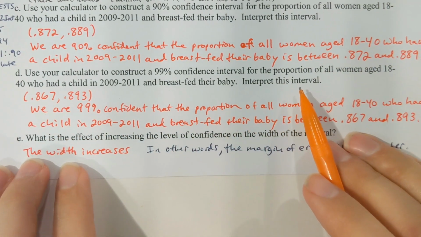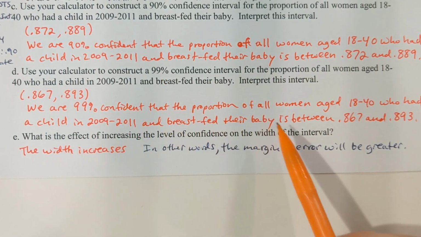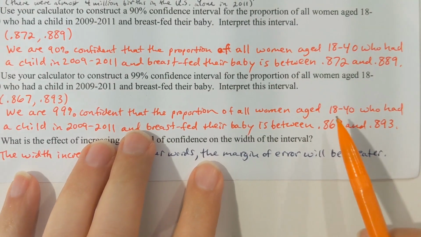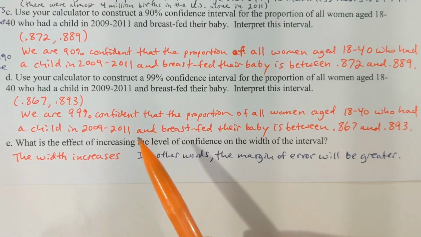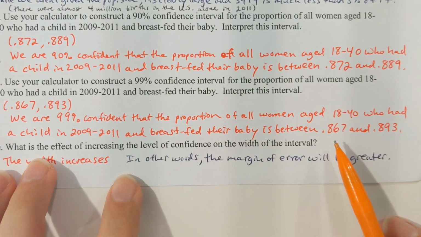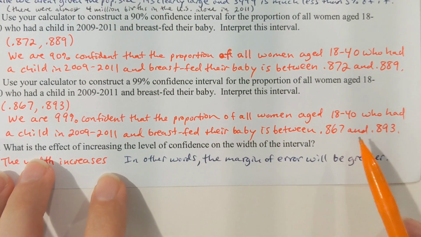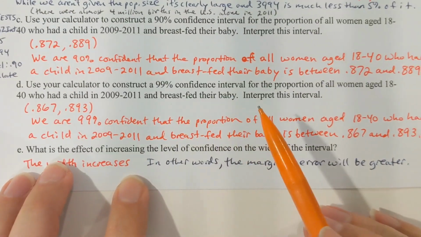The interpretation would be to say that we are 99% confident that the proportion of all women aged 18 to 40 who had a child in the years 2009 to 2011 and breastfed the baby is somewhere between 0.867 and 0.893, okay, based on this one study that was done.